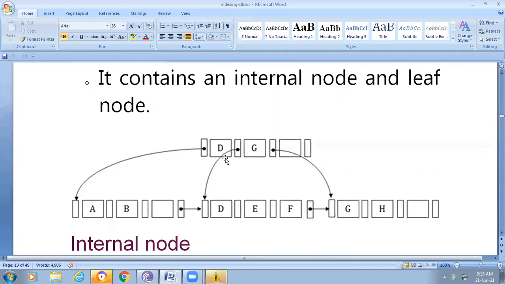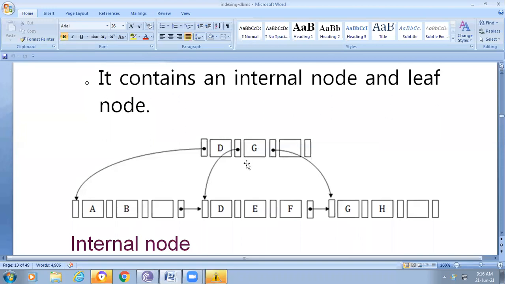Values which are less than the D are maintained at the left side. Those we can easily observe through these pointers, which give the address. At the same time, values which are greater than or equal to the D are maintained at the right side node. In the same way, G is also the same thing.